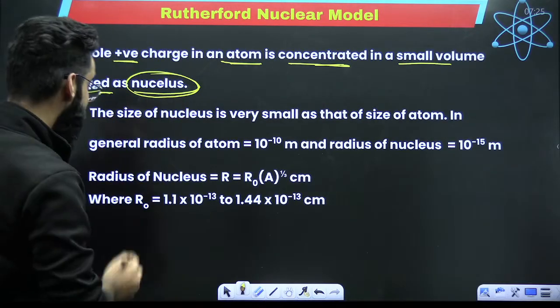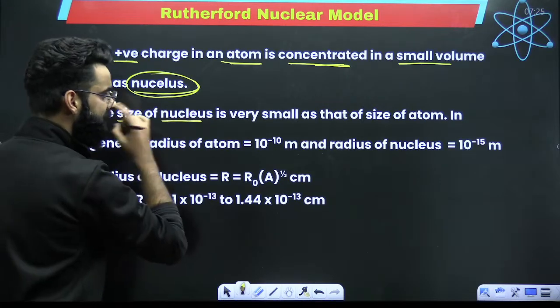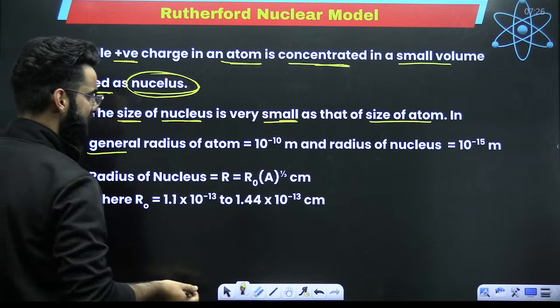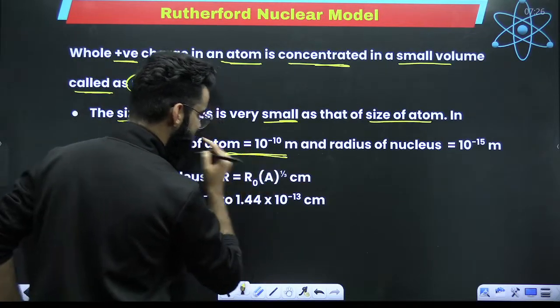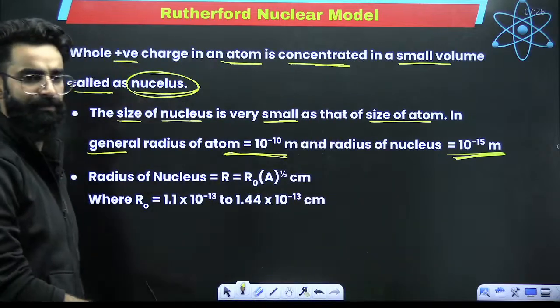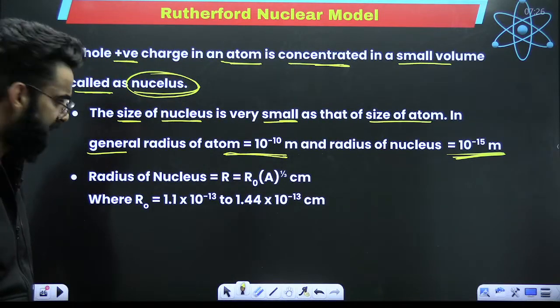Point number one. Size of the nucleus. The size of the nucleus is very small as compared to the size of the atom, right? In general, if the radius of the atom is 10 raised to the power minus 10 meters, then the radius of the nucleus will be 10 raised to the power minus 15 meters. This is something which he said.